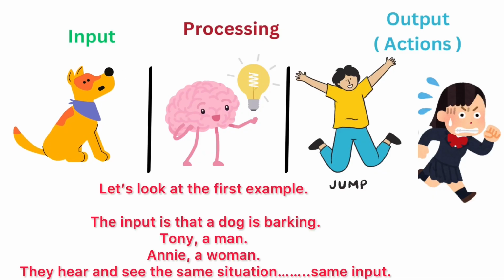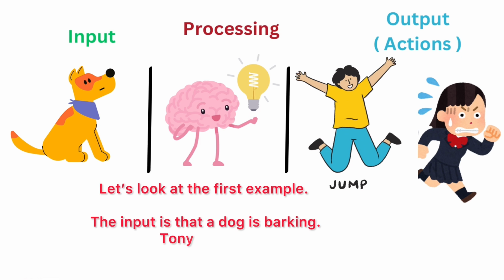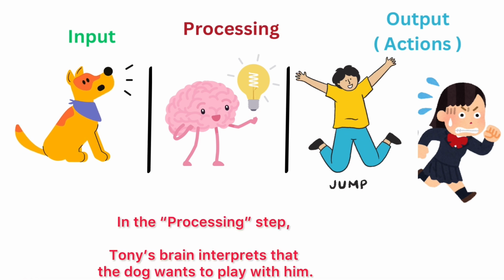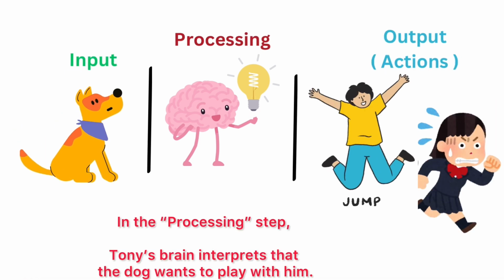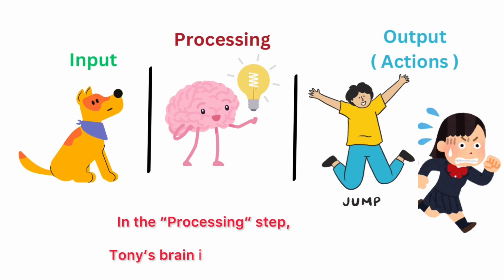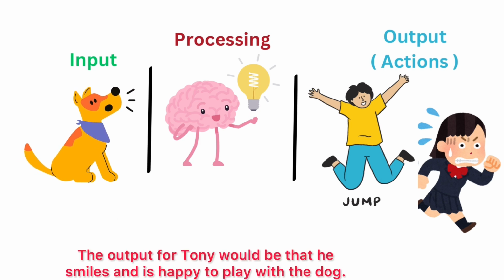Let's look at the first example. The input is that a dog is barking. Tony, a man, and Annie, a woman, hear and see the same situation, same input. In the processing step, Tony's brain interprets that the dog wants to play with him. The output for Tony would be that he smiles and is happy to play with the dog.